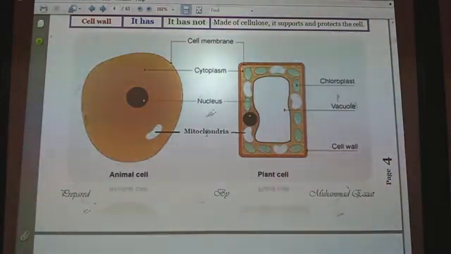The differences between animal cells and plant cells: plant cells have a large cell vacuole, but animal cells don't have large cell vacuoles. Plant cells have very important organelles inside their structure, which are called chloroplasts, but animal cells don't have chloroplasts. Plant cells are surrounded from outside by a cell wall for supporting and shaping the cell, but animal cells don't have a cell wall.